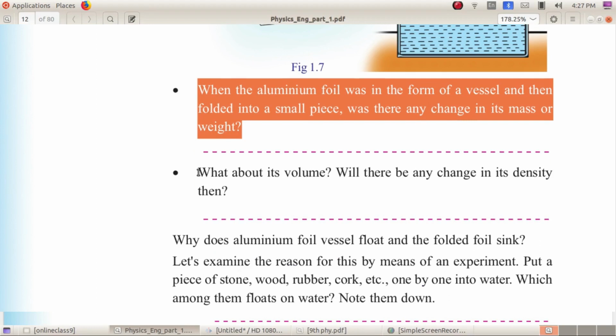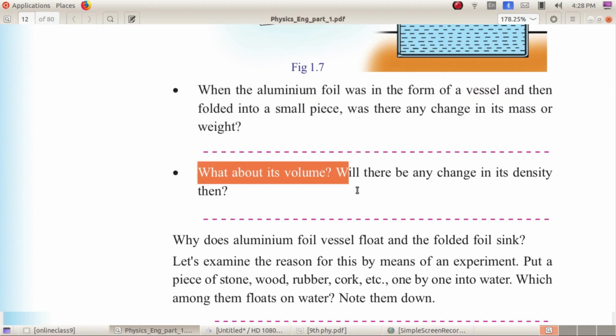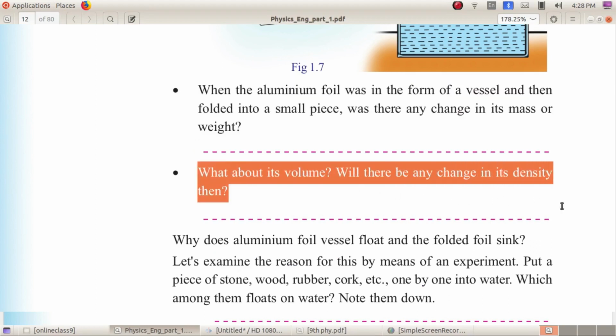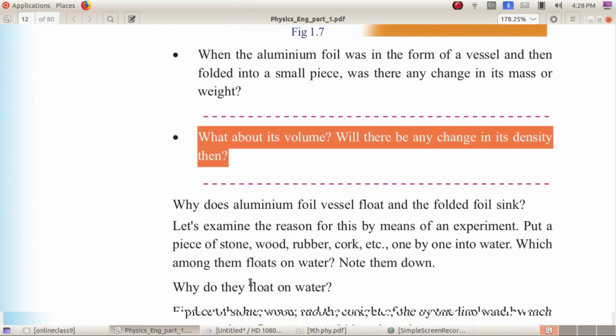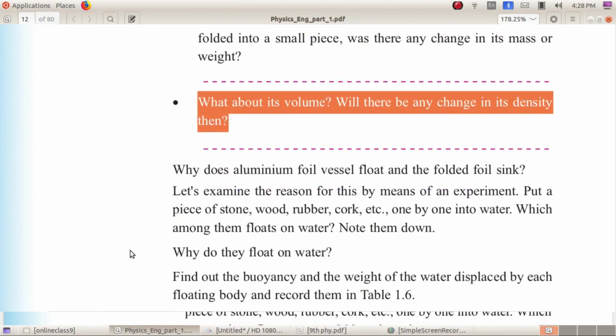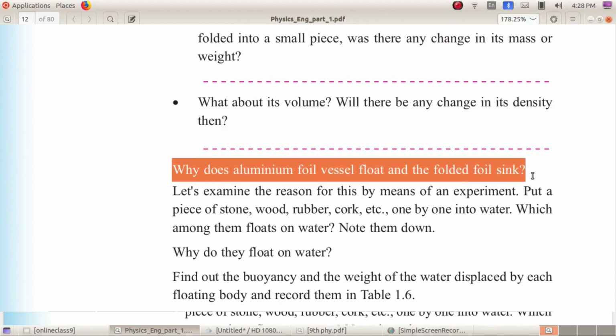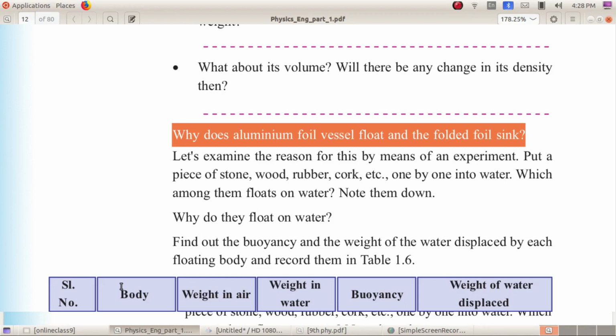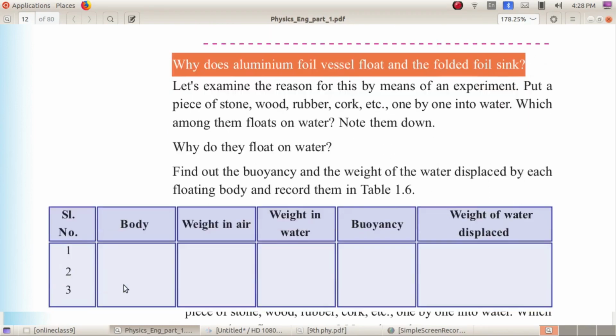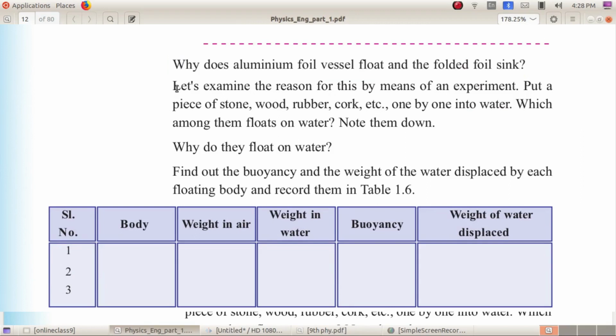Now, what about its volume? Will there be any change in its density then? Of course, the volume changes because volume is the space required to occupy. When the aluminium foil is in the form of a vessel, its volume is greater compared to when we make it in the form of a ball or small piece. Then its volume decreases.